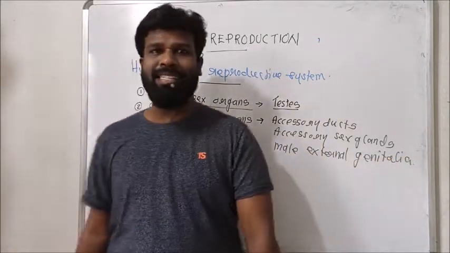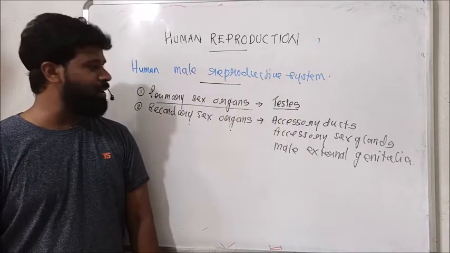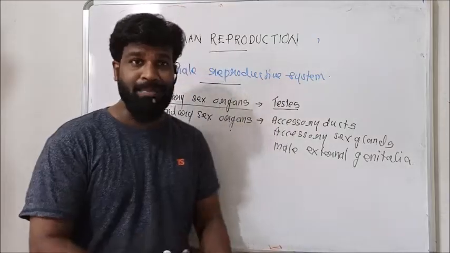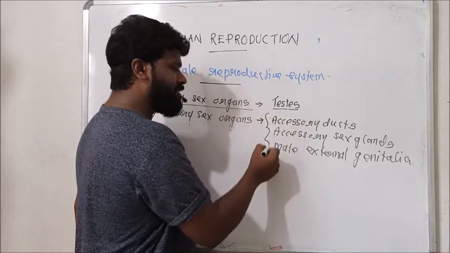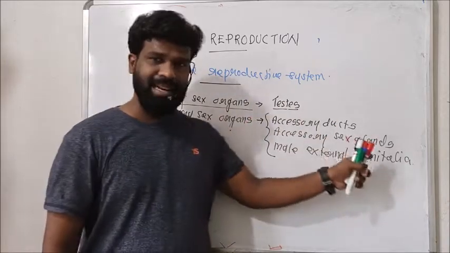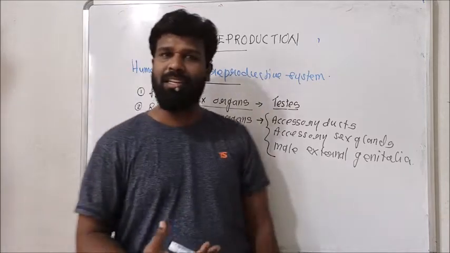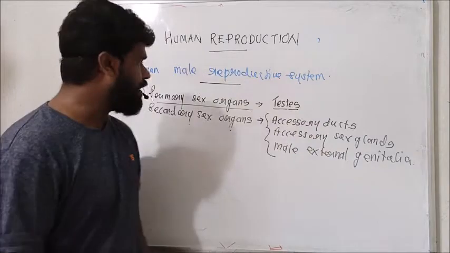So the male reproductive system consists of primary and secondary sex organs. Primary sex organs are a pair of testes. Secondary sex organs are grouped as accessory ducts, accessory sex glands, and male external genitalia.